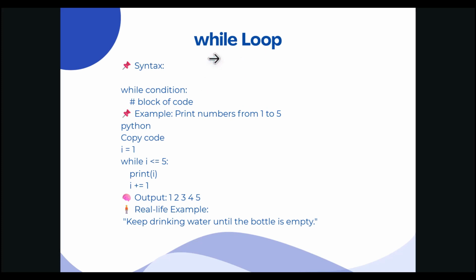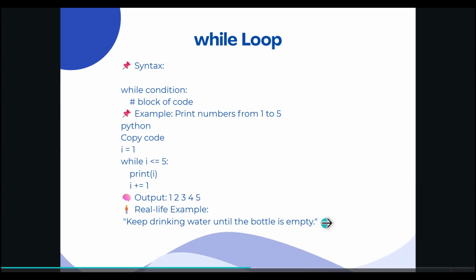Next one is the while loop. What is a while loop? A while loop is used when we don't know how many times we need to repeat a task. We only know that we should keep doing it until a condition is true. At that time we will use the while loop.